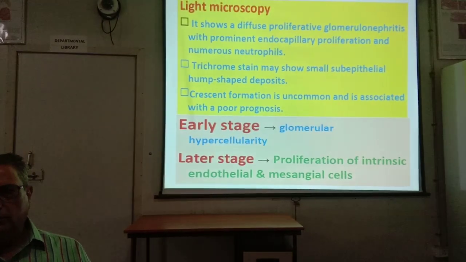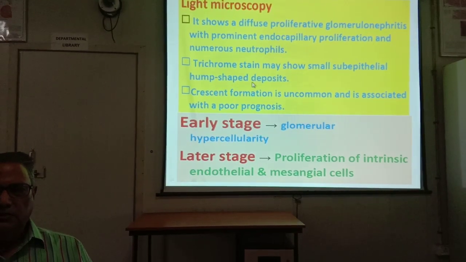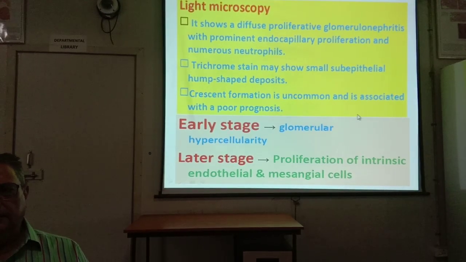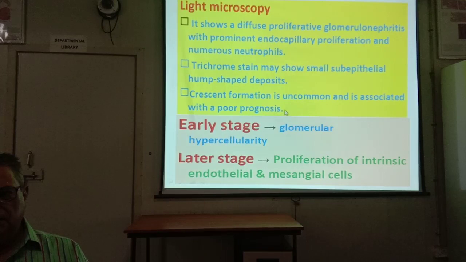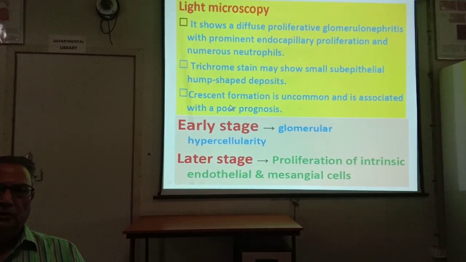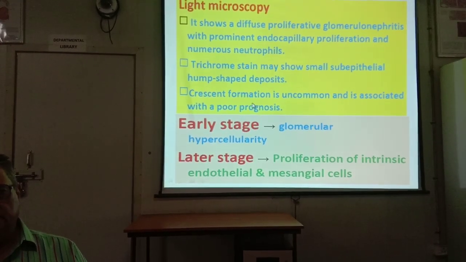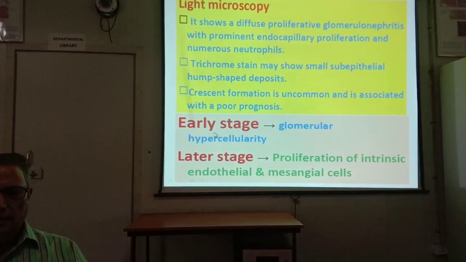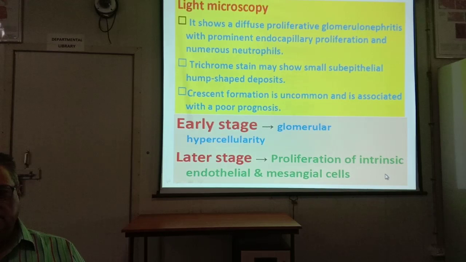Crescent formation is uncommon, and if it is there, it is associated with a poor prognosis. This crescent formation occurs in rapidly progressive glomerulonephritis, hence it is also called crescentic glomerulonephritis. I will discuss it later on. In the early stage there is glomerular hypercellularity, in the late stage proliferation of intrinsic endothelial cells and mesangial cells.